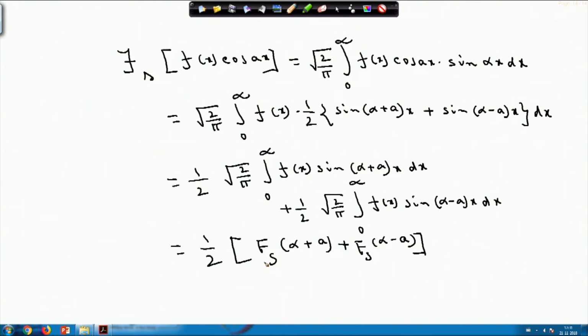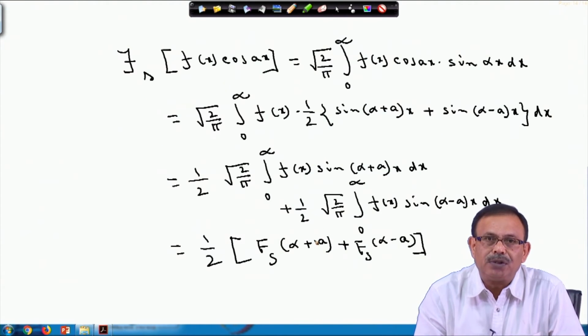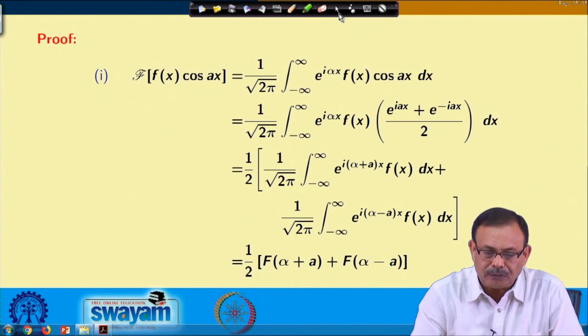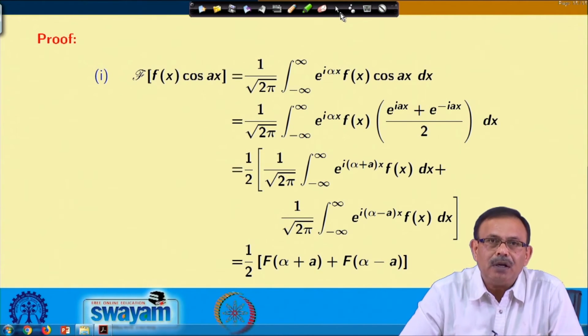So you see here, the Fourier sine transform of f(x) cos ax is equal to half into the Fourier sine transform of alpha plus a plus the Fourier sine transform of alpha minus a. Just quickly, let us see. This was the proof of the first one.